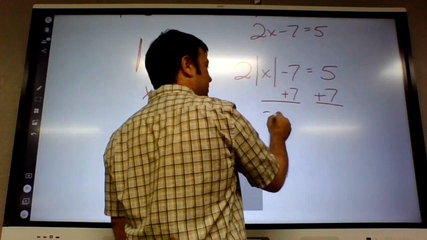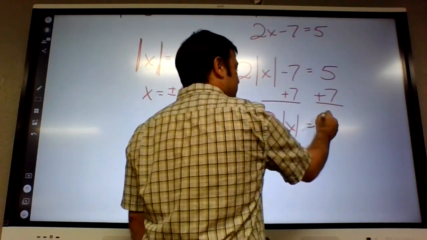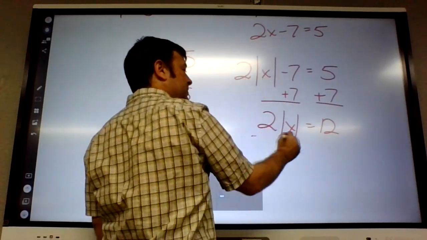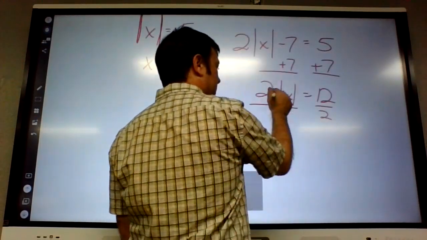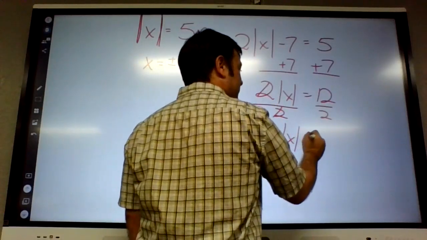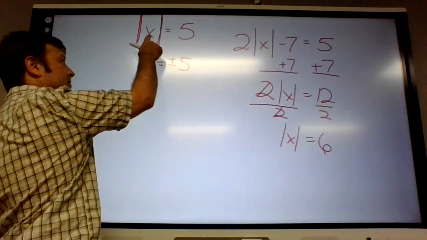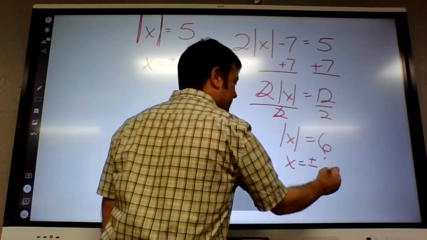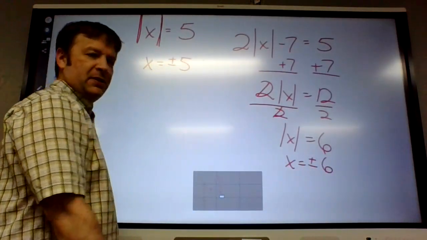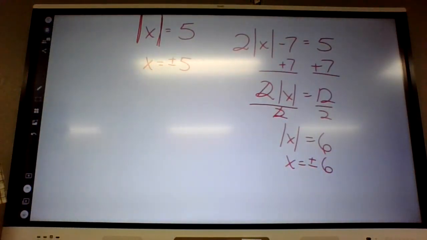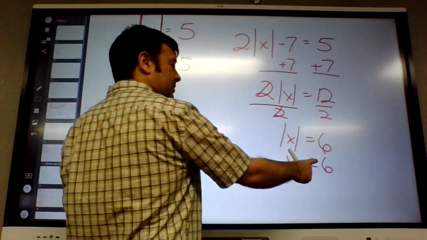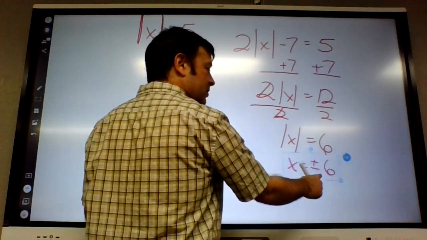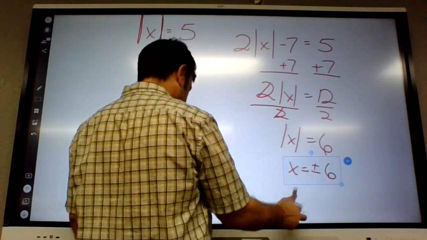I'm not going to go through all the absolute value rules, but then what would we do after that? Divide by 2. Okay, and then what would we do after that? It would just be x is positive or negative 6. Did they just give you that reason? Yeah, by the definition of absolute value. This last part is true, but the book gives that to you. I'm talking about 34, the reason for this last part.